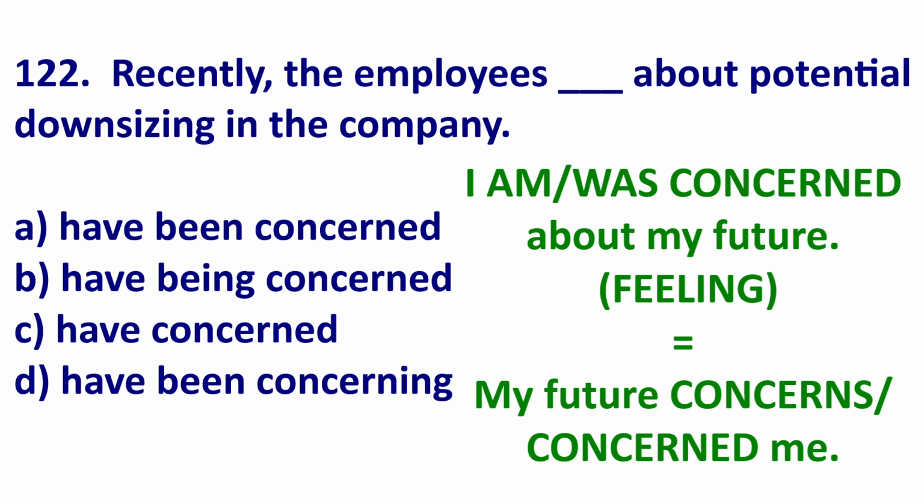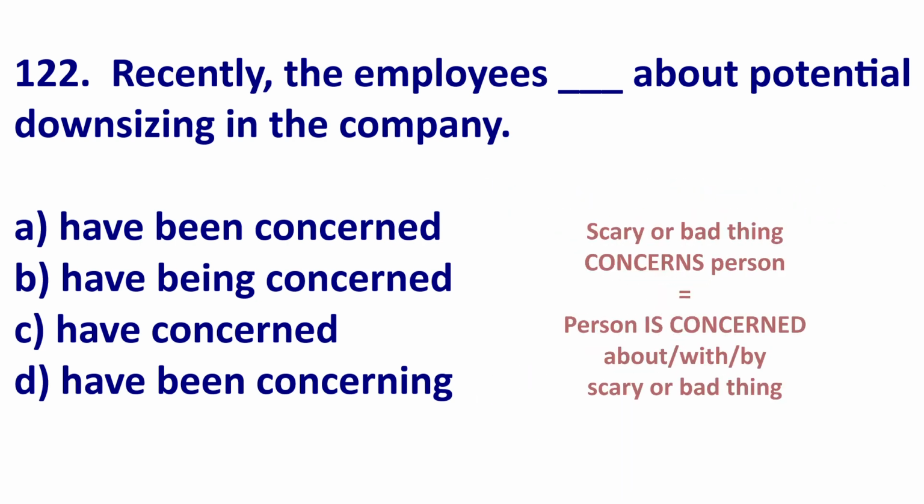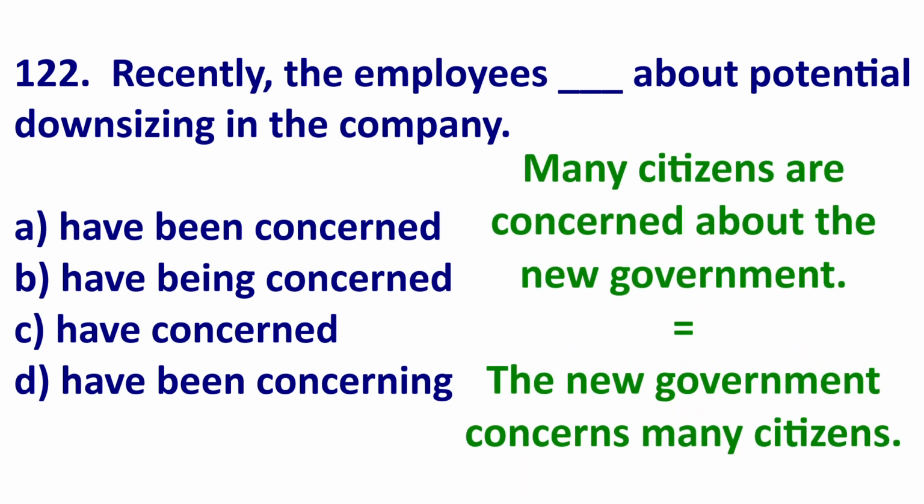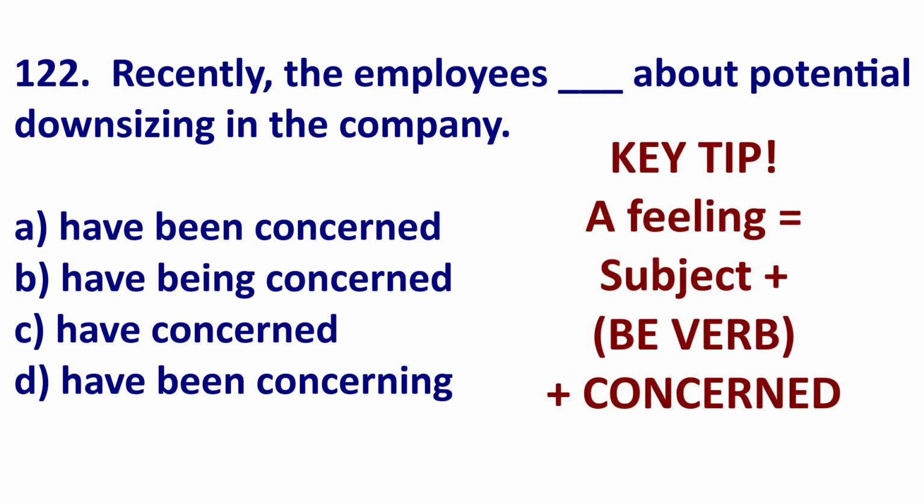But if I want to start with my future, my future concerns me. So, scary thing or bad thing concerns person, but a person is concerned about scary or bad thing. One more example. Many citizens are concerned about the new government. So the citizens have this feeling, but the new government concerns many citizens. So when you are talking about a feeling, I am concerned, I was concerned.